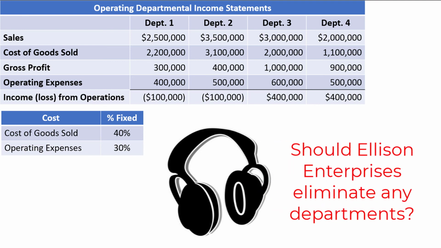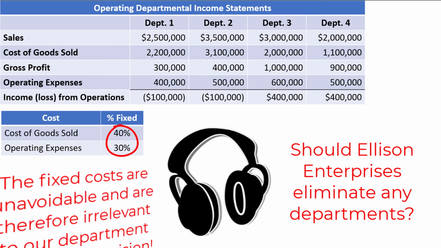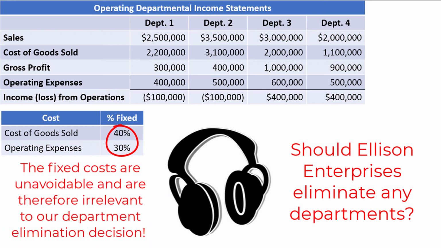The first glance answer, without putting too much thought into it, is that Departments 1 and 2 should be eliminated, as they are both operating at a $100,000 loss. But we can't forget that the departmental income statements contain fixed costs that will be absorbed by the other departments after one department is eliminated. In other words, 40% of the fixed cost of goods sold and 30% of the fixed operating expenses are unavoidable and will exist whether or not a segment is eliminated.